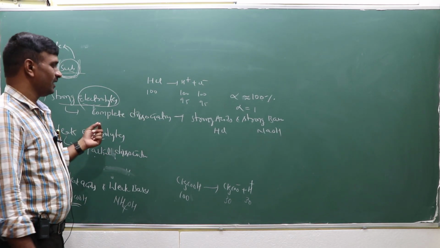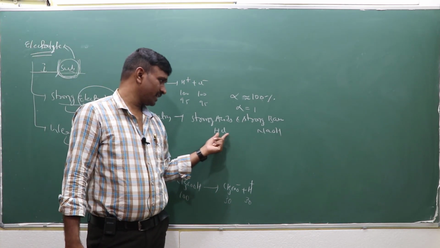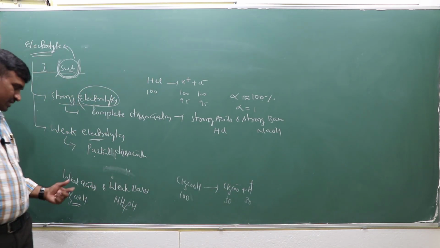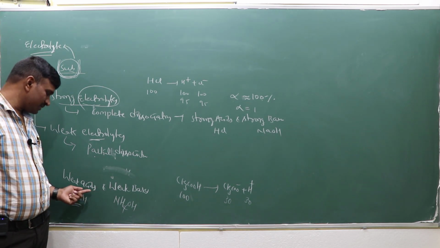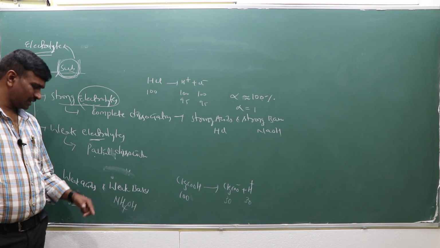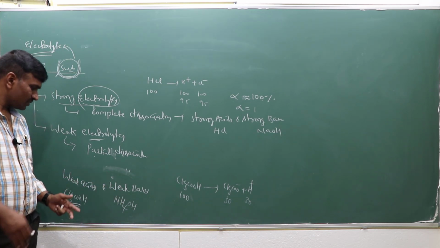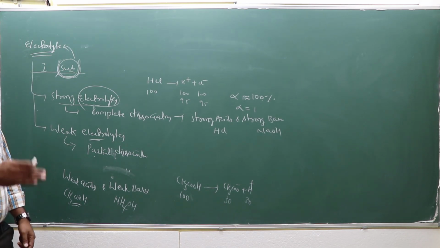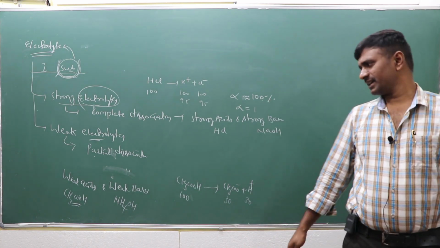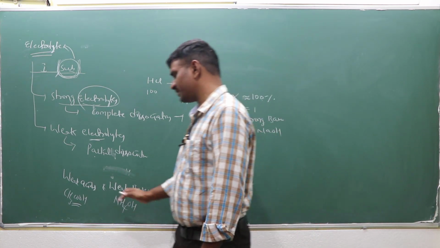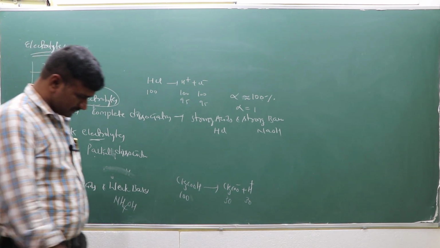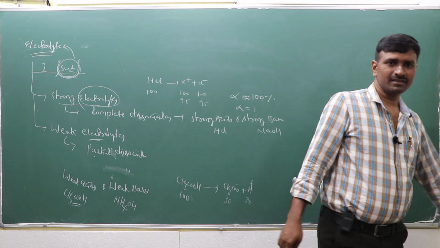Strong acids, strong bases, and some of the salts which came from strong acids and strong bases. And here it is weak acids and weak bases as examples, or some of the salts which came from the combination of a weak acid and a weak base. Suppose these two, NH4Cl and NH4OH. I can explain later in the case of ionic equilibria and sparingly soluble salts that salts which came from weak acids and weak bases are also considered weak electrolytes.